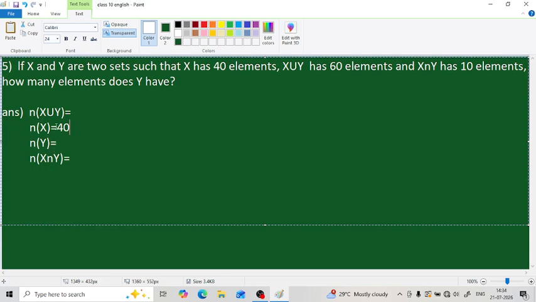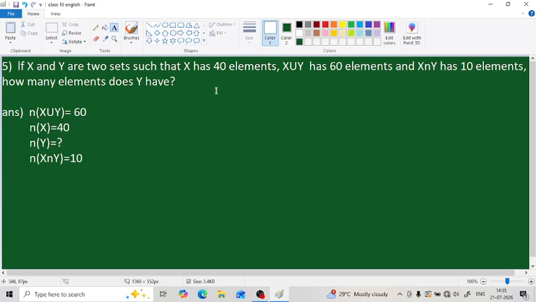In other words, cardinality of x is 40, and x union y has 60 elements. So n of x union y equal to 60, or cardinality of x union y is 60. Then x intersection y has 10 elements. That means in both there are 10 elements in common. So n of x intersection y, otherwise cardinality of x intersection y, equal to 10. And here what we have to find: how many elements does y have? That means we have to find n of y. So it's a simple question, isn't it?